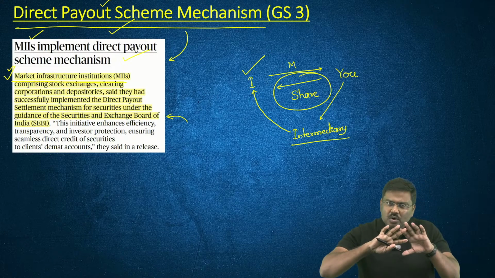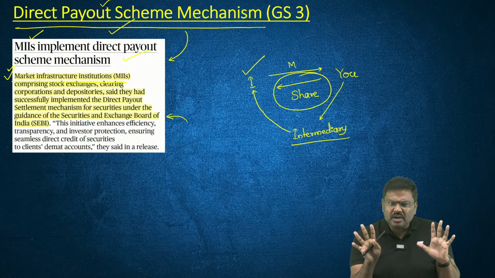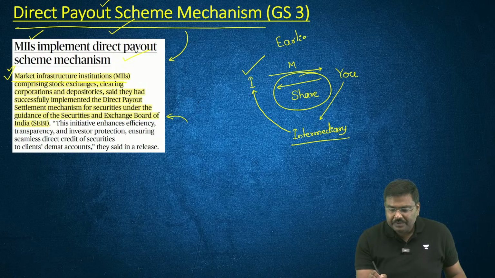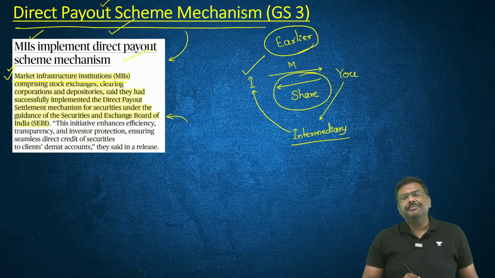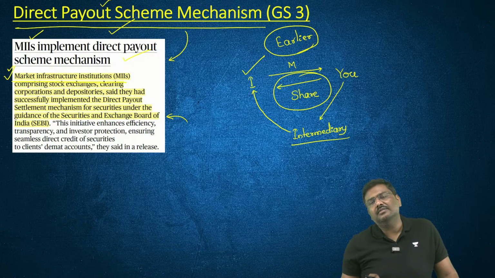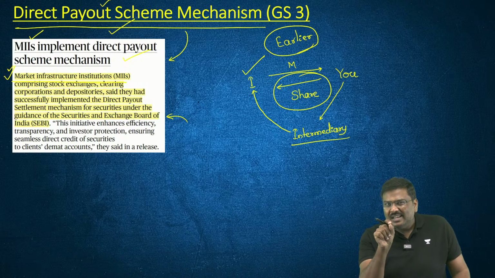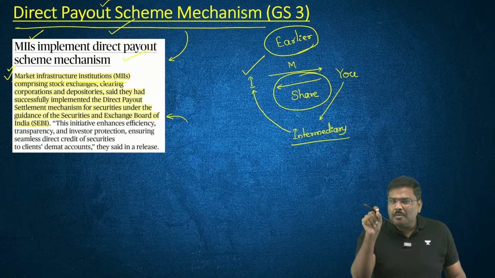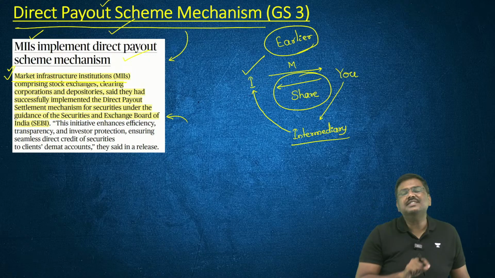Is everybody okay with the process here? This used to happen earlier. What SEBI says is, this method is not transparent enough. In this method, there is a scope of misuse, a scope of, let's say, deviations, etc.